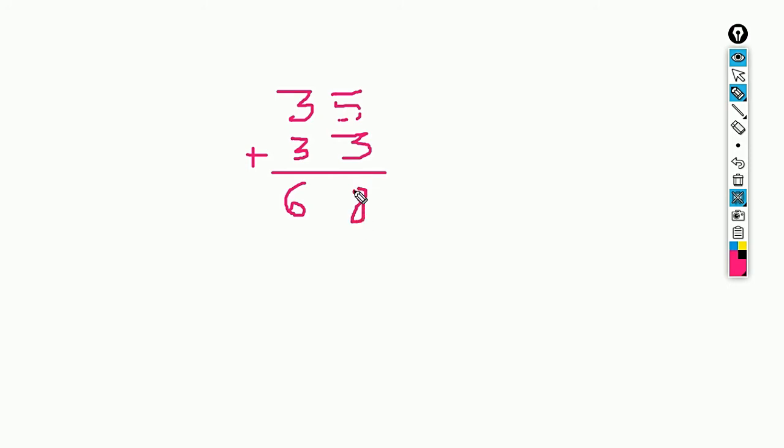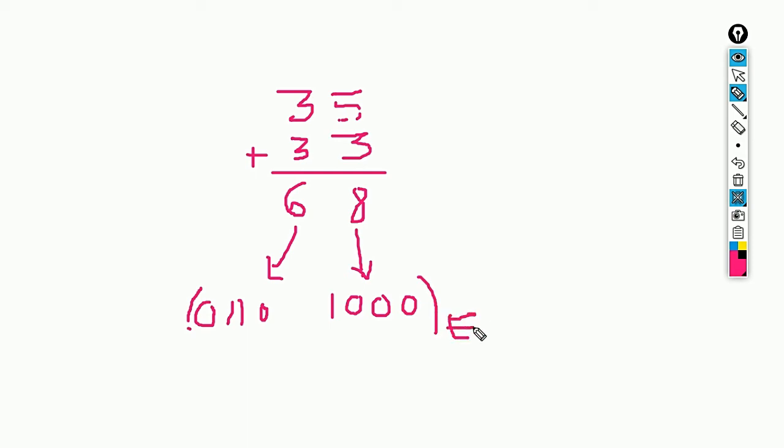Now find the binary representation in 4-bit pattern. Here the answer is 0 1 1 0. Here we are using the knowledge of 8421 code. For 8 the answer is 1 0 0 0. So this is my binary representation in XS3 format.